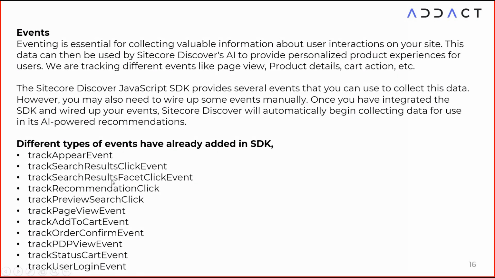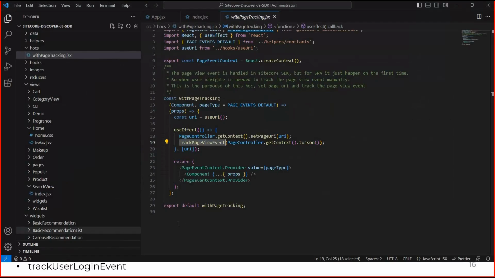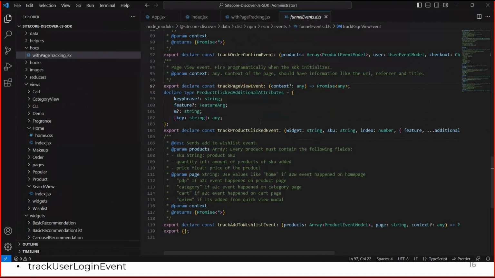You can see we have configured different events, like track page event and track search result. So these many events are already there, and the SideCore SDK is already configured in every page. See, track page event we already configured. Let me go inside these files.